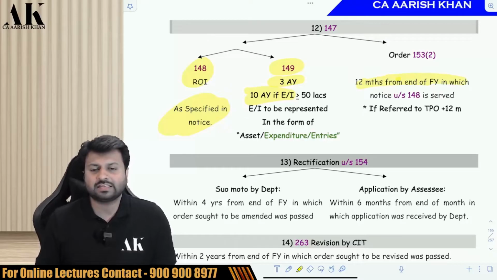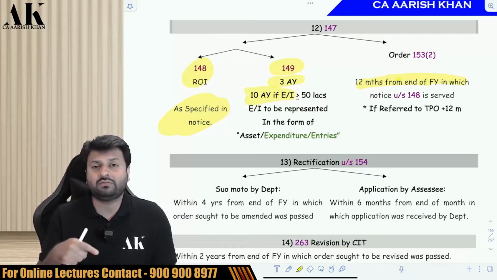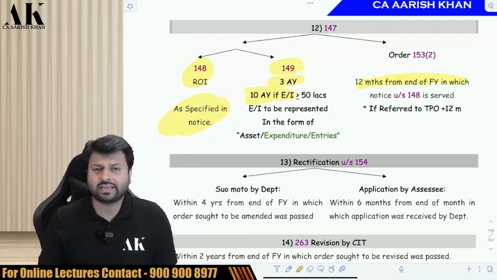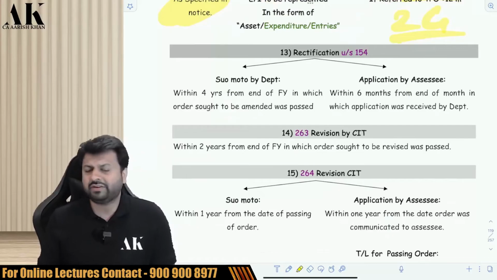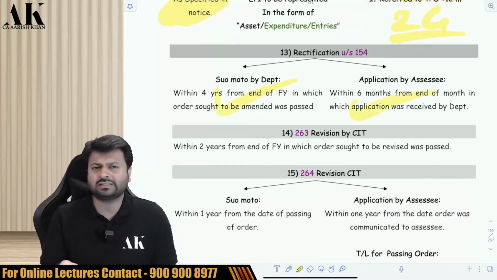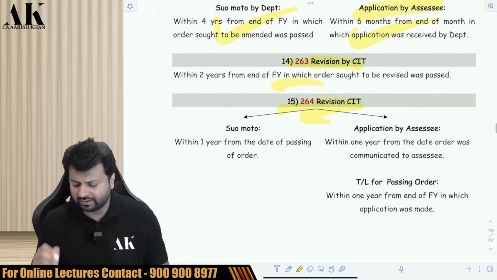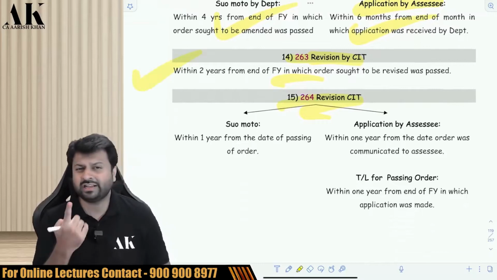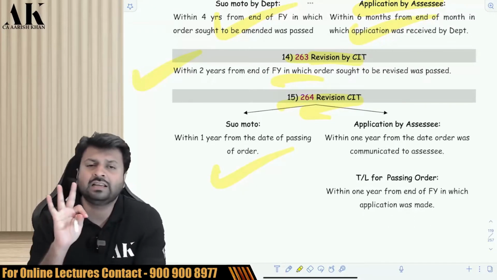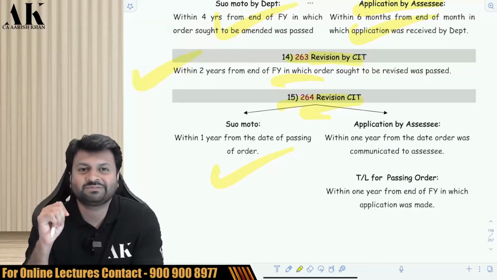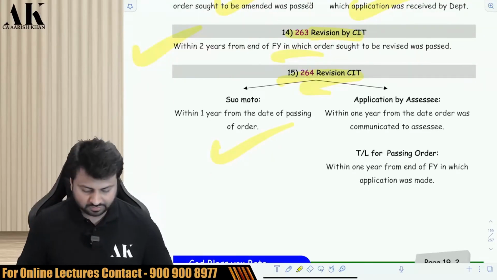Here also, what is the time limit to pass an assessment under 147? The time limit to pass an assessment under 147 is 12 months from the end of the financial year in which the notice under 148 is served, plus if it is a case referred to TPO, then 12 months extra, that means it will be 24 months. What is the time limit for rectification under 154? That I've already told you, 4 years when it is suo motu rectification, and when the assessee makes an application, they have to rectify within 6 months. What is the time limit for revision? That we have just seen right now. You can check it. For 263, there is only one time limit, and for 264, there are 3 time limits. Check it once.